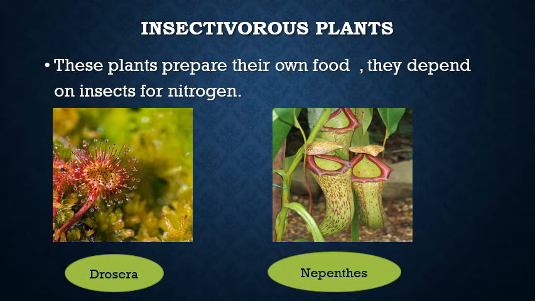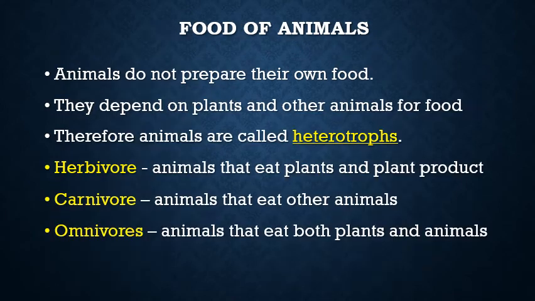They look very attractive. If a fly or a small insect sits on this plant, it will close the tube from above, and it will suck the animal inside. That is why they are called insectivorous plants. Insectivorous plants means the plants which eat small insects. These are very rare plants, and they are not like the other plants. They do depend on the animals for their food.